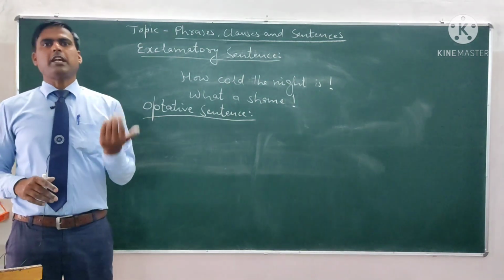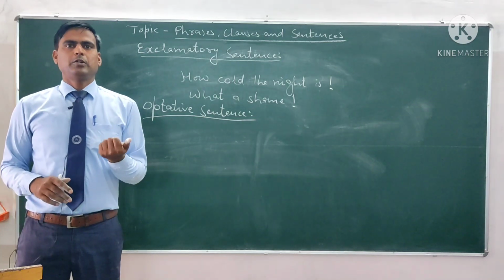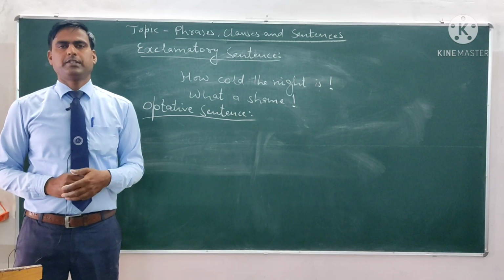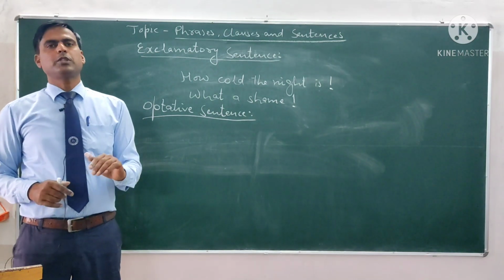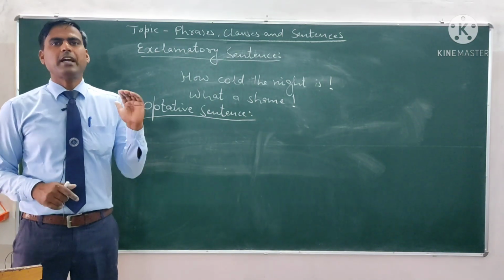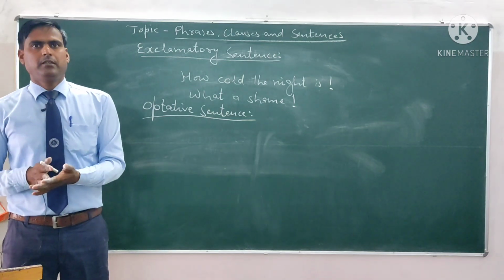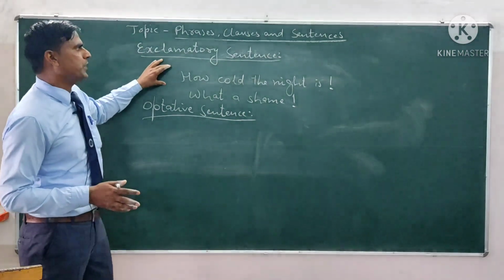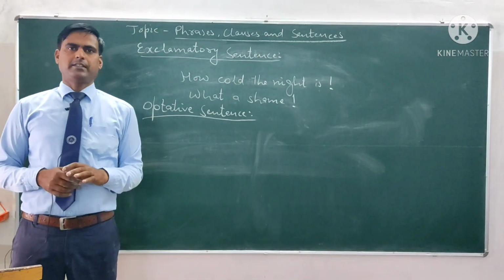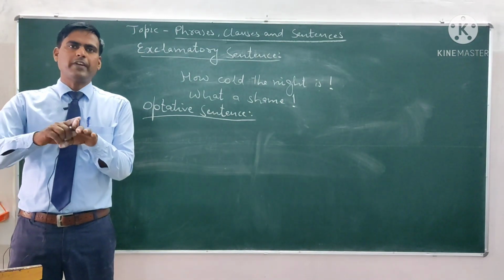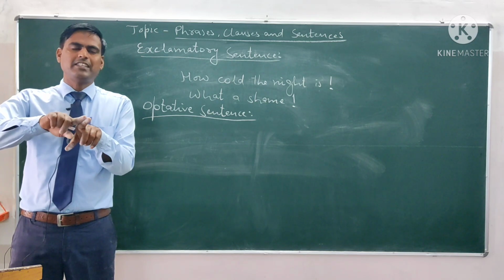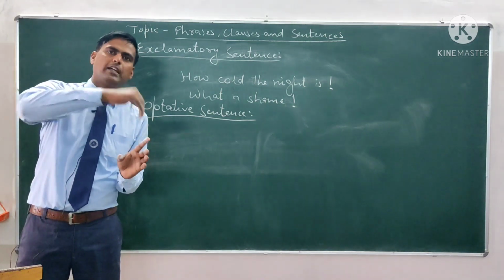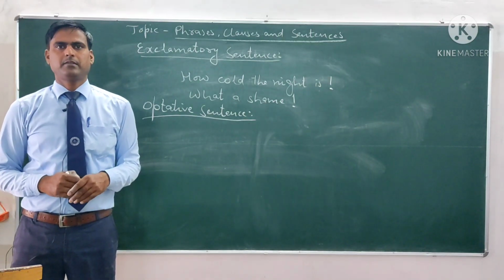And most of the time we use "may" to make an optative sentence. And we also use the mark of exclamation in optative sentences. That's why sometimes we also include optative sentences in exclamatory sentences. If we are not going to divide optative and exclamatory sentences from each other, then we will put optative sentences into exclamatory sentences.